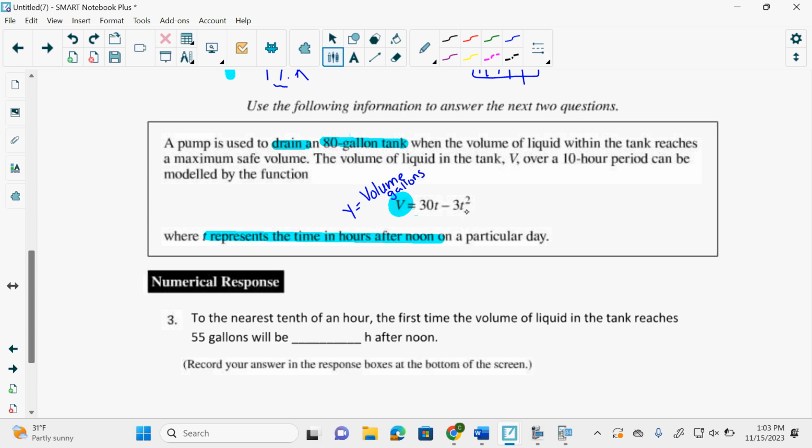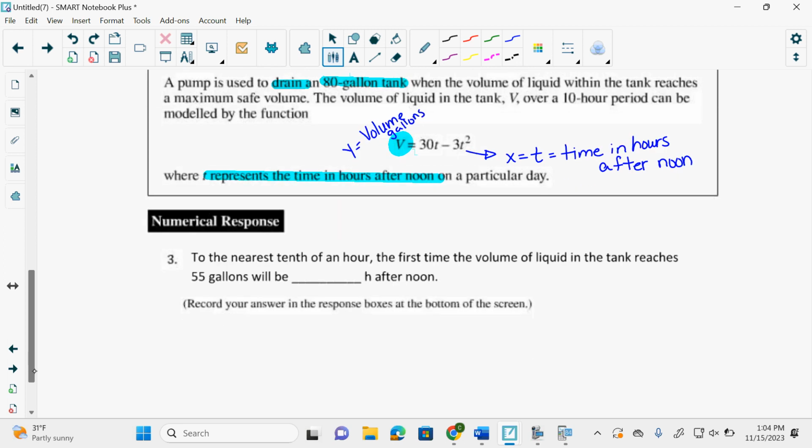Afternoon. Oh, once again, X equals T equals time in hours after noon. So noon again is 0. Okay, to the nearest tenth of an hour. This is important. Nearest tenth of an hour.